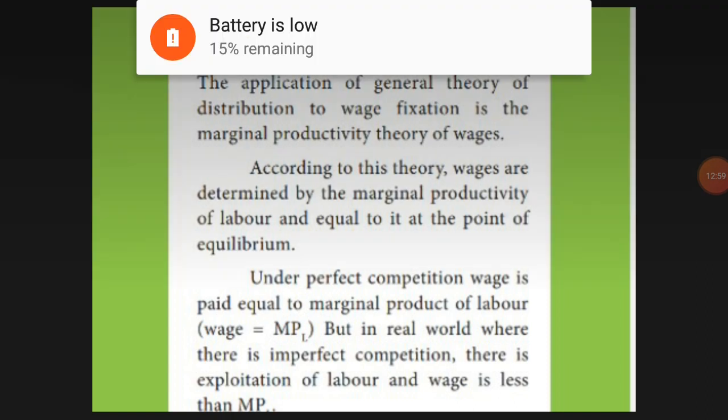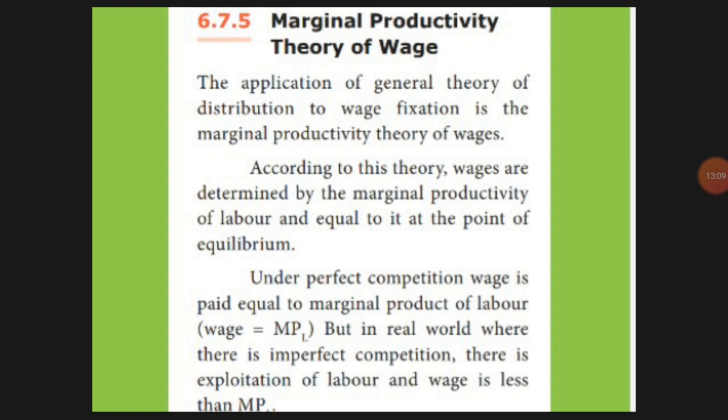That is the concept, but practically it is not happening. Wages should be equal to marginal productivity, but that is not so, because all the owners, manufacturers, entrepreneurs, exploit labor. Wages are less than the marginal productivity. That is, out of the profit they get, they pay less wage. But this theory says that a wage has to be paid according to the marginal productivity. If your profit is more, let them pay the wage more.